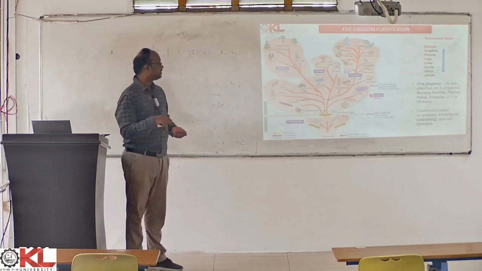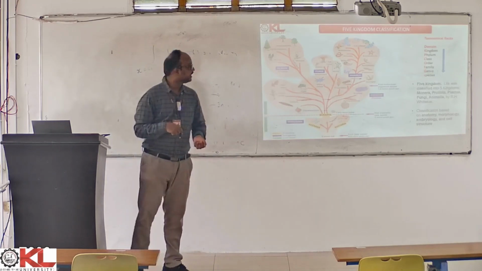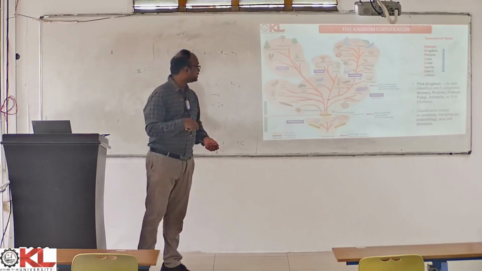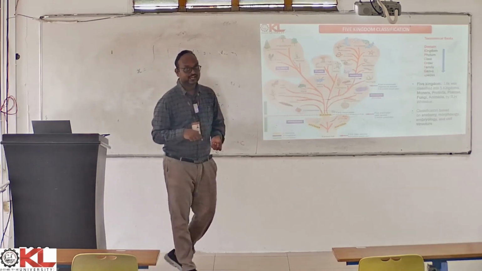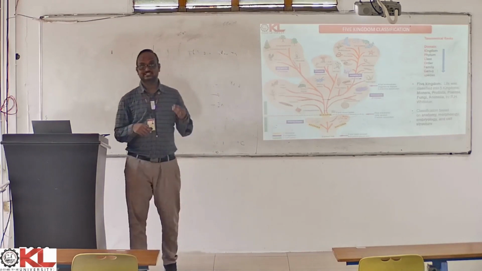In protista, you have wide varieties of microorganisms, including slime molds, green algae, flagellates, amoebas, red algae, brown algae, dinoflagellates, and diatoms. These are all different varieties of organisms which you generally see in the sea, right?